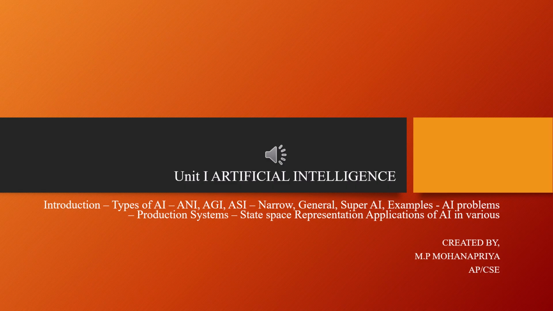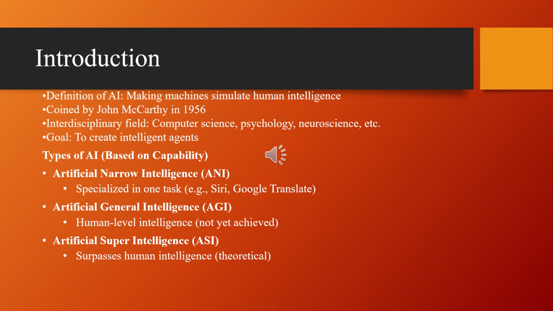So coming to the introduction. What do you mean by AI? AI is nothing but artificial intelligence. What are the definitions given for AI? Making machines simulate human intelligence. The term was coined by John McCarthy in 1956. What fields do we use in AI? Computer science, psychology, neuroscience and so on.